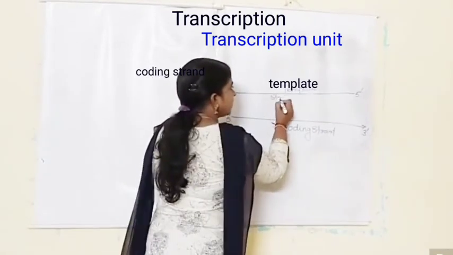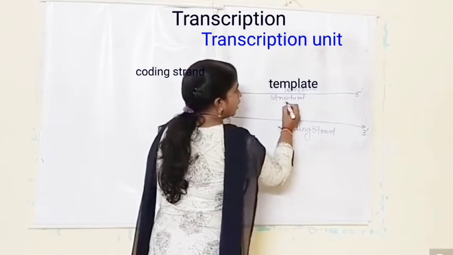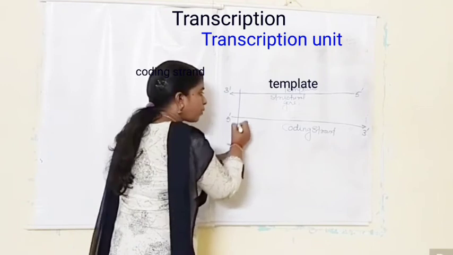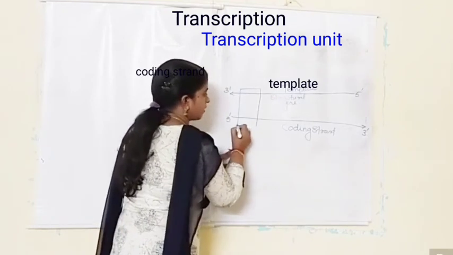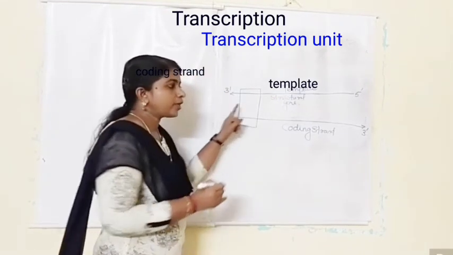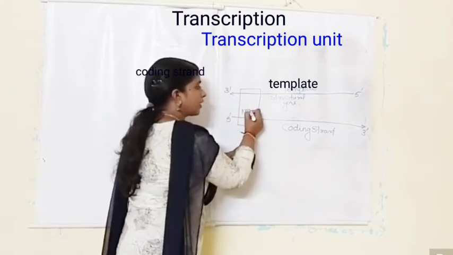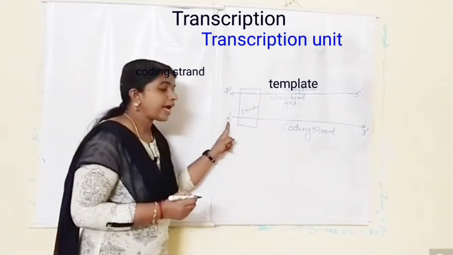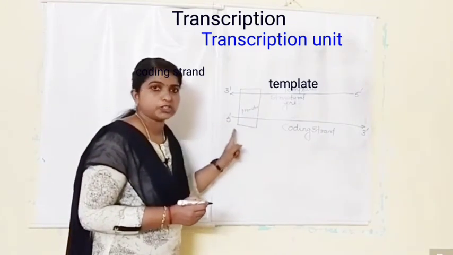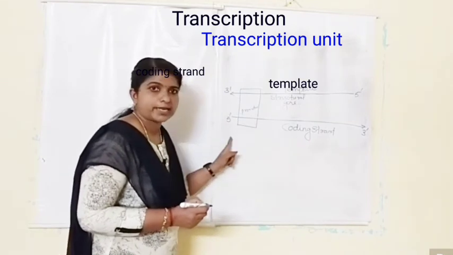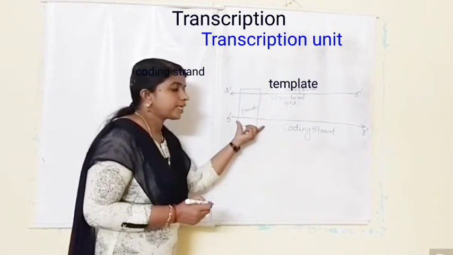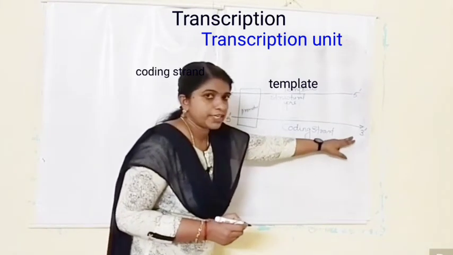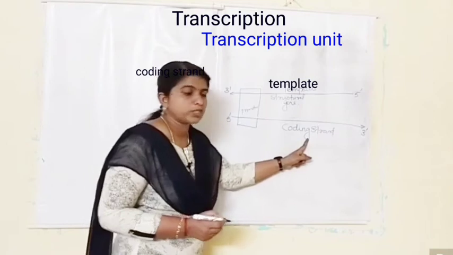So there are two more parts I told, that is promoter and terminator. This is the promoter. This promoter is present at the 5' end of the structural gene. Okay, coding strand. So here the promoter is located at the 5' end, and the reference is made according to the coding strand.